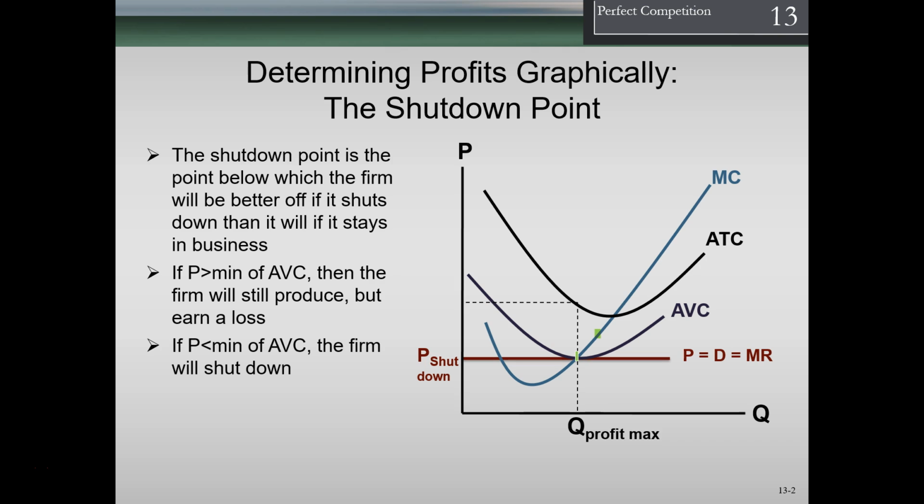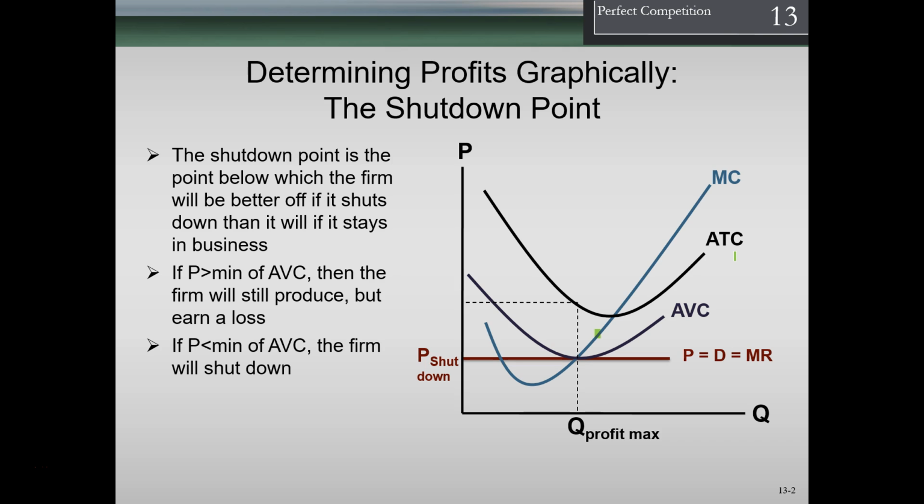And you could think of this kind of intuitively. So you can think of what the average variable cost is. Those are the costs that change with the level of output. So as we make more stuff, those things go up with the level of output. If we're making donuts, then the dough in the donuts goes up at the same time. If we think about the average total cost, then that includes, of course, the variable cost, the dough and the whatnot in the donut, but it also includes the rent.